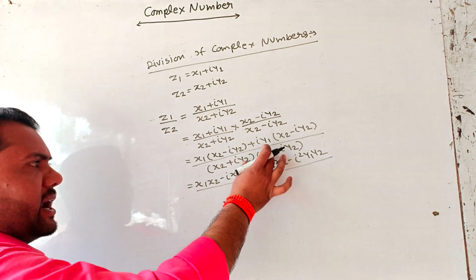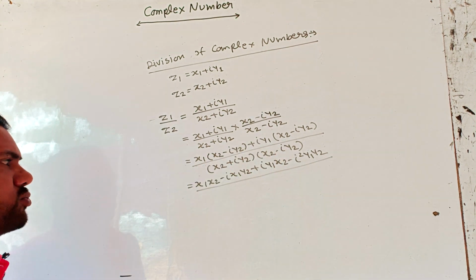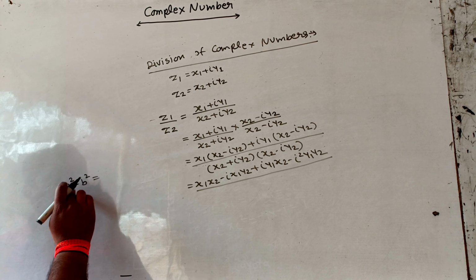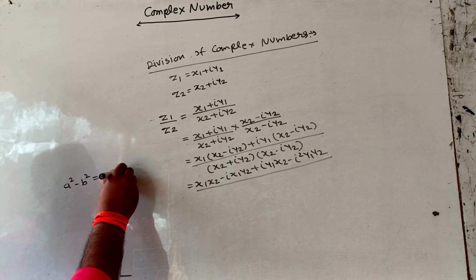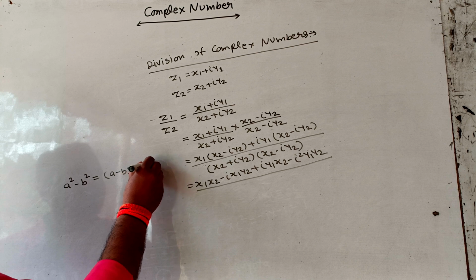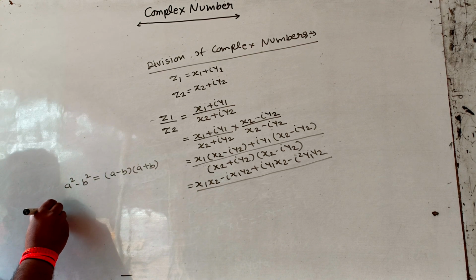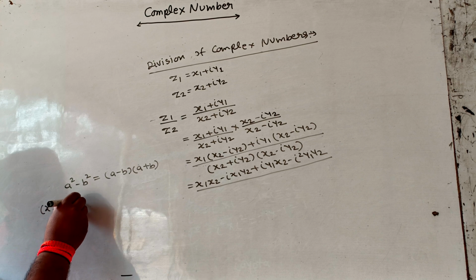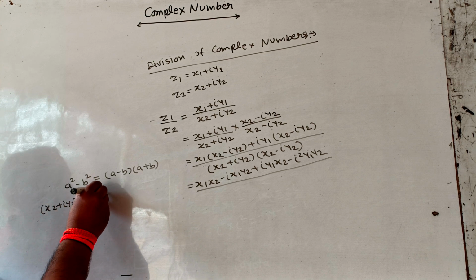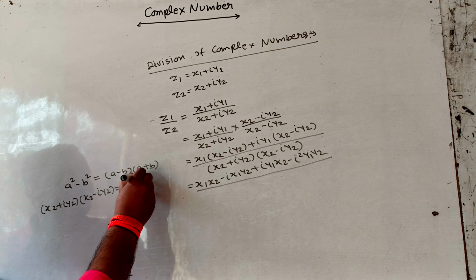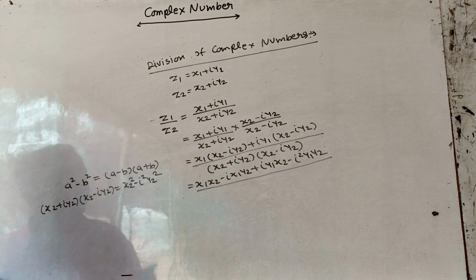The denominator factor is the formula of a square minus b square. Since we know that a square minus b square equals a minus b into a plus b, here the given factor is x2 plus i y2 into x2 minus i y2. Then we can write x2 square minus i square y2 square.